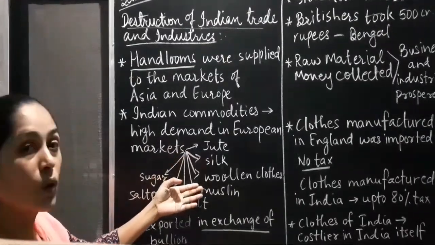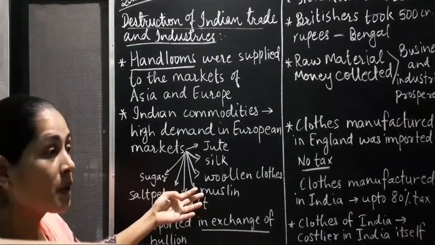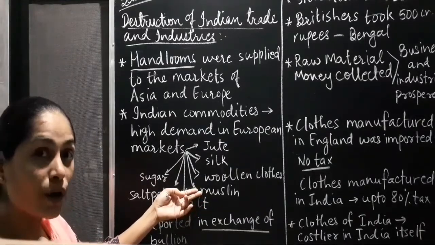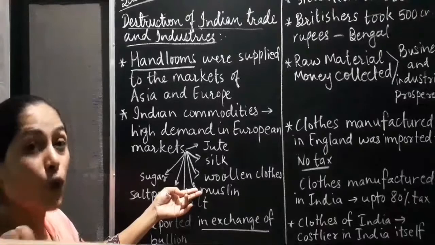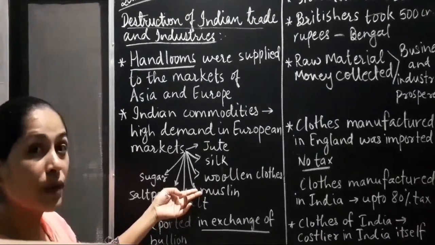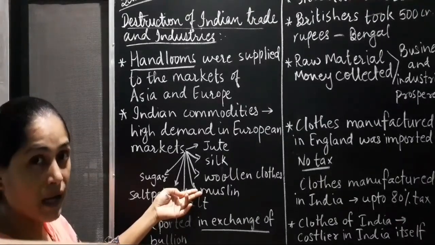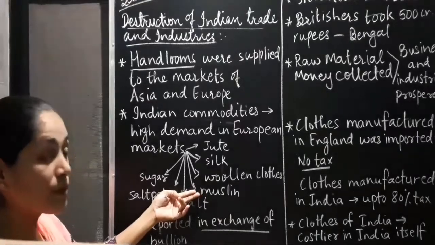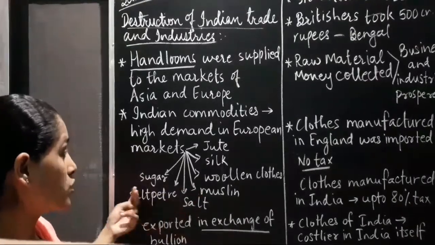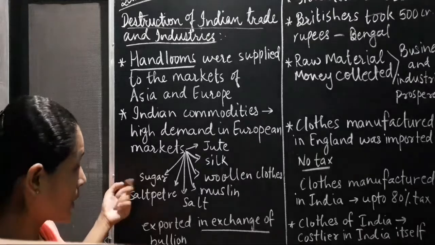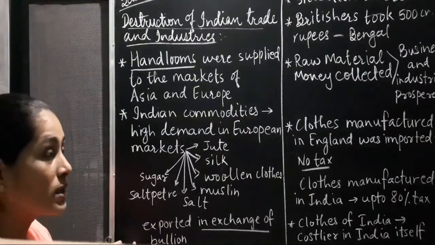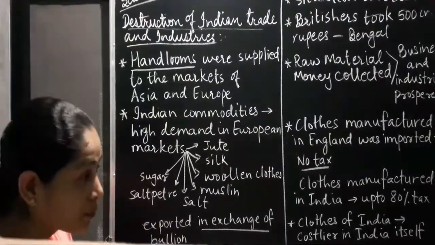Jute, silk, woolen clothes, muslin. What is muslin? Muslin is a very fine cotton cloth which was earlier hand woven and which is very much famous from Dhaka, that is in Bangladesh now, but it was very famous during those days. And salt, saltpetre and sugar. Okay, and when we were exporting all these things, in return we were earning bullion.